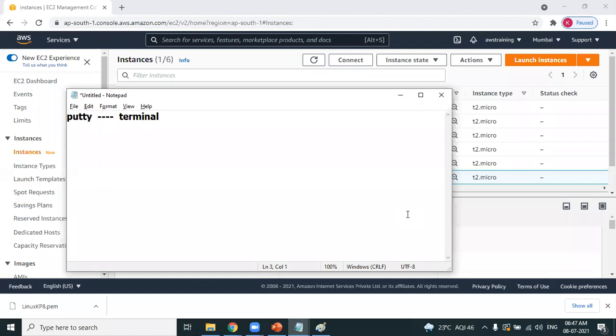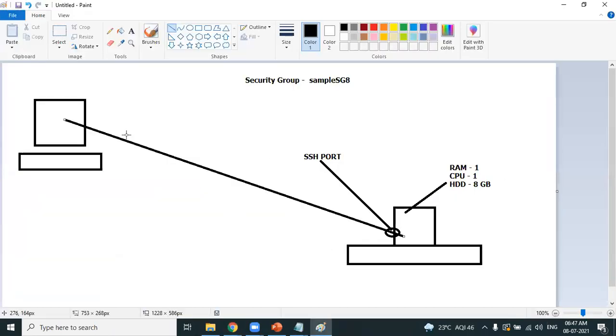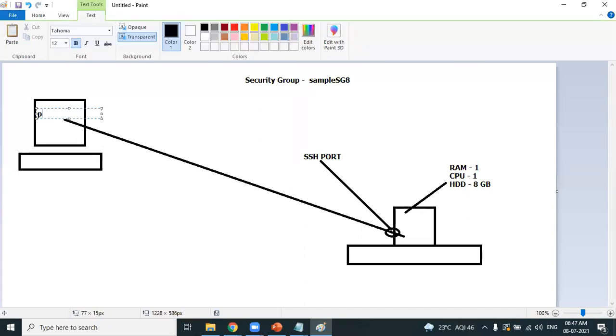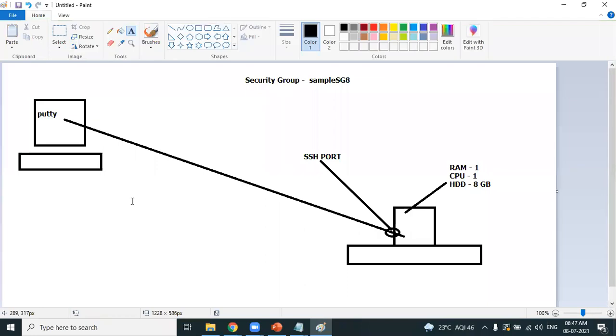So what should we do? You should download PuTTY on your personal laptop because you are planning to connect from your personal laptop, right? Yes. In such a case, you need to install PuTTY on your personal laptop. It's a small piece of software. I'll show you how to install PuTTY on your personal laptop.